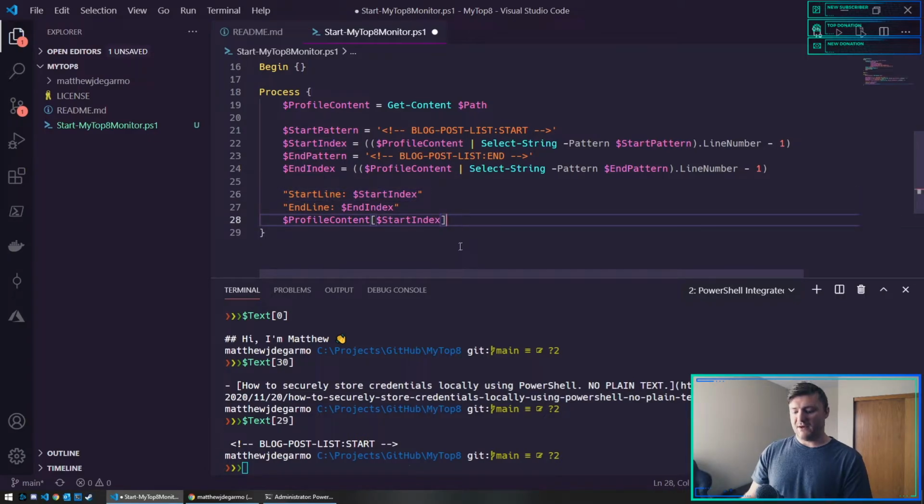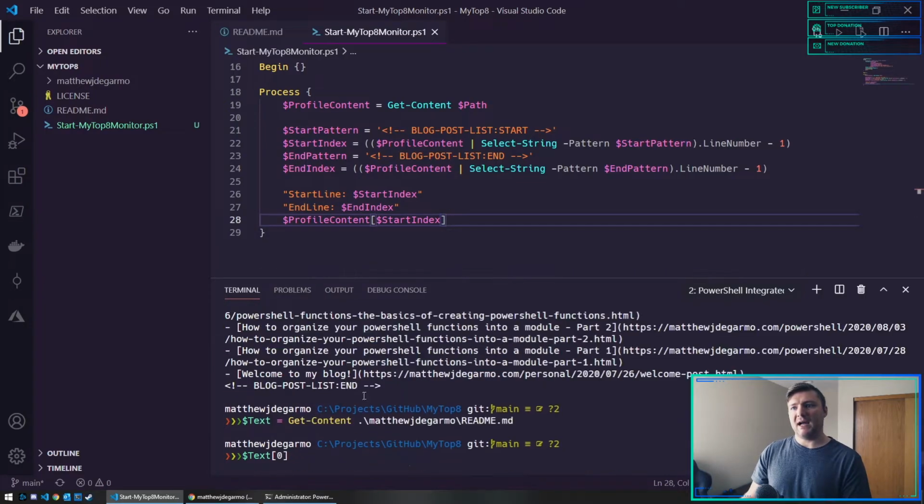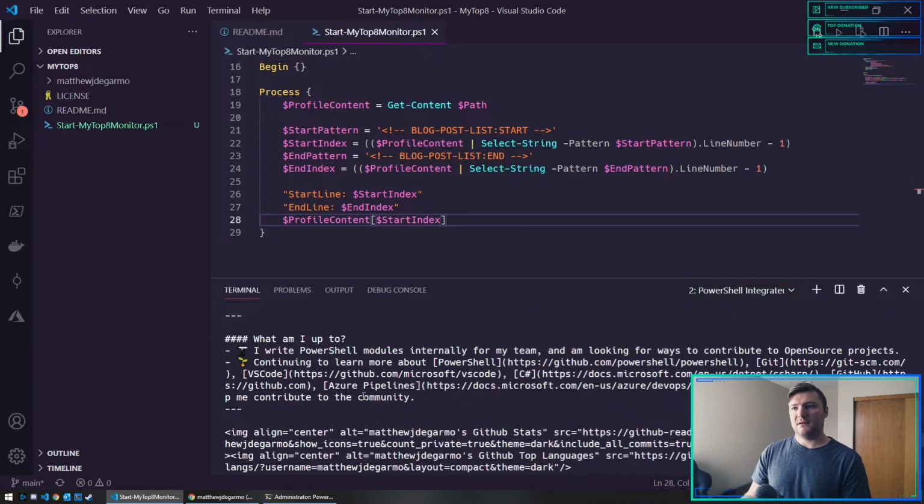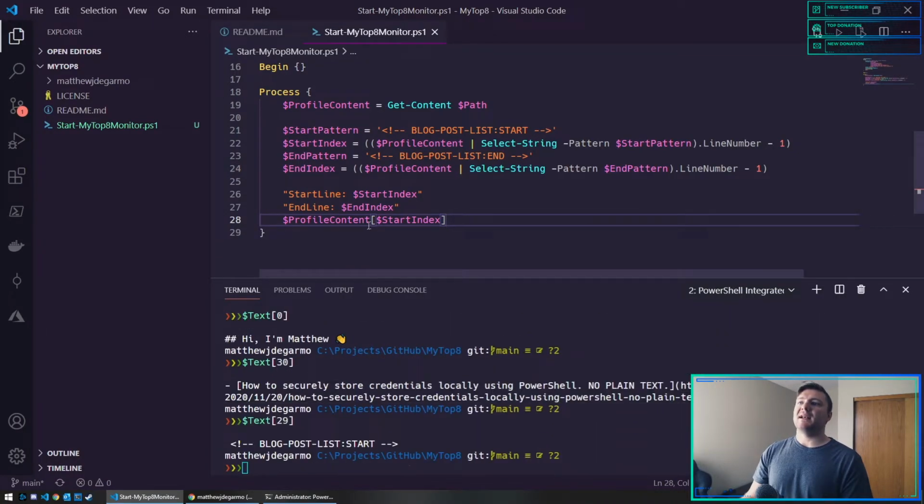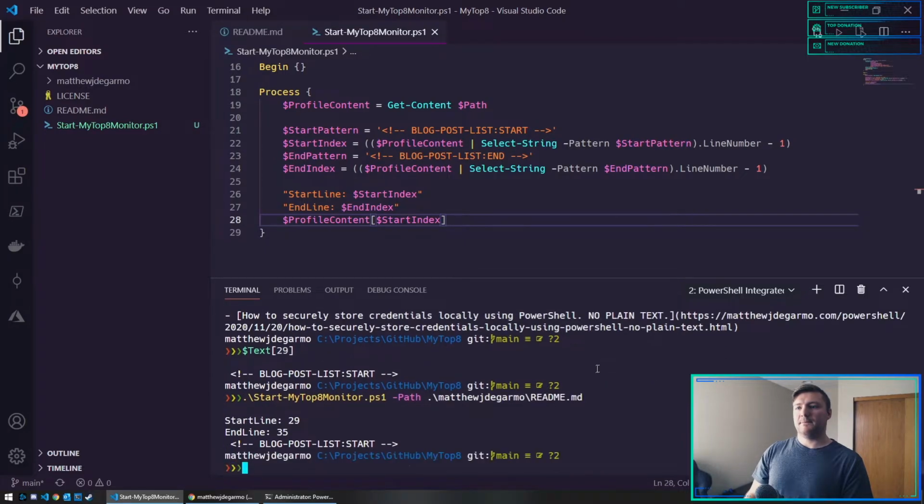Now if I were to run this, it'll say start line 29, because we're subtracting 1. End line 35, I believe. I don't remember. And then it'll show me the line that start index I'm looking for. If I rerun this script, there we go.